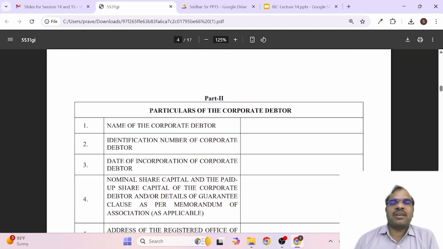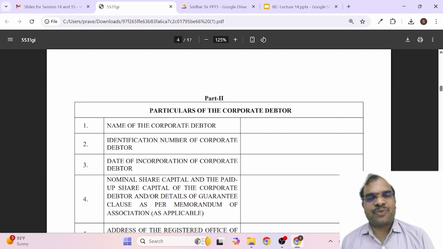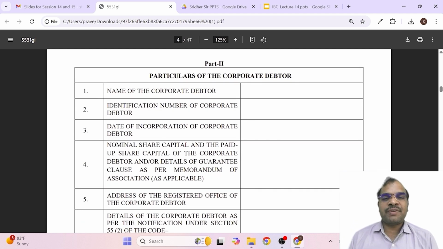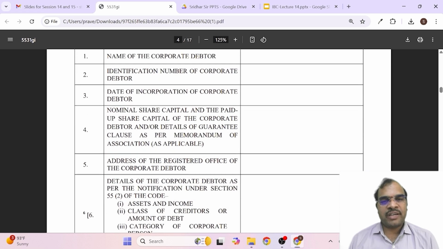Then you have to give the particulars of the corporate debtor also. Here you give the name of the corporate debtor and the identification number. Here the identification number means the CIN, the corporate identification number. Then the date of incorporation, when it was incorporated, and the nominal share capital and the paid up share capital, or the details of guarantee clauses as per the memorandum.